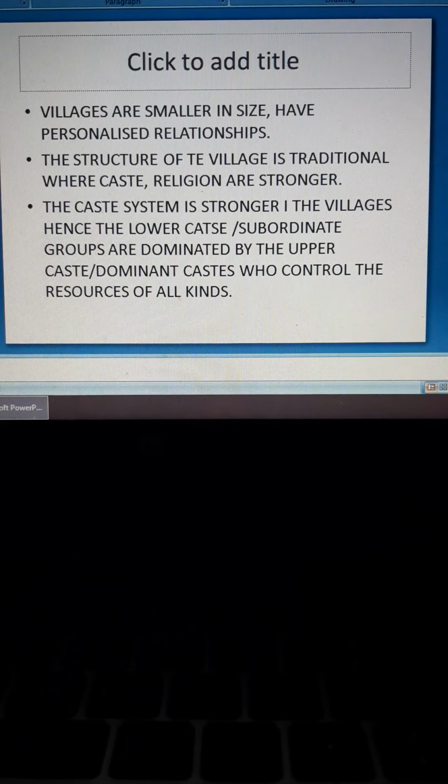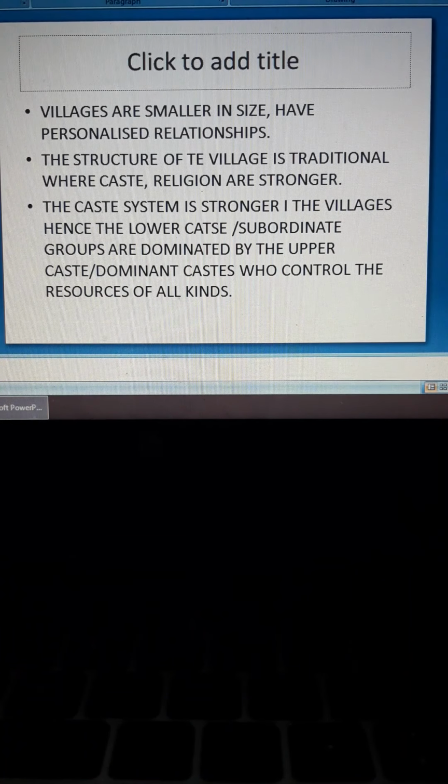The caste system is stronger in the villages, hence the lower caste subordinate groups are dominated by the upper caste dominant groups who control resources of all kinds. So what is the caste system? It is basically a system in which the entire society is stratified, divided into different groups.